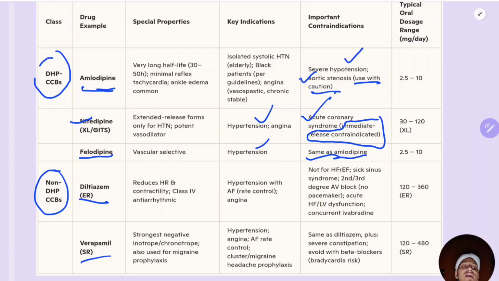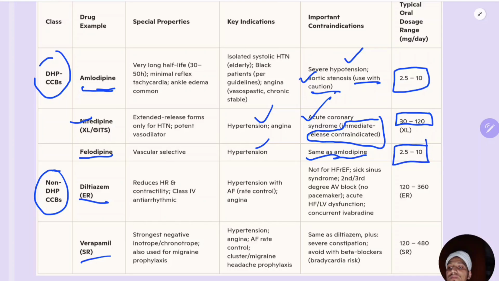Nifedipine should not be used for hypertensive emergencies. Okay, that too immediate release form, and it has a very high side effect of reflex tachycardia. You have other calcium channel blockers like cilnidipine you can use for that. Okay, amlodipine, the dose is 2.5 to 10 mg. Nifedipine, extended release form, the dose is 30 to 120 mg. Felodipine, the dose is 2.5 to 10 mg.